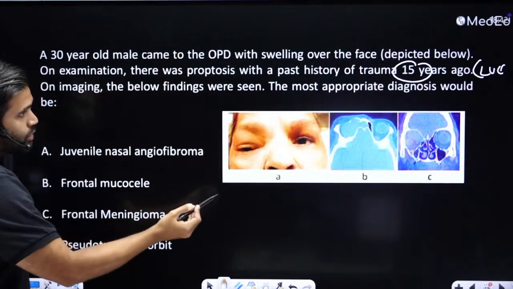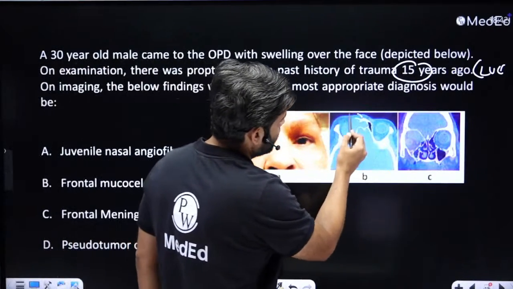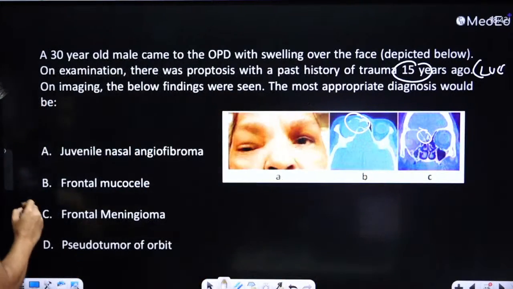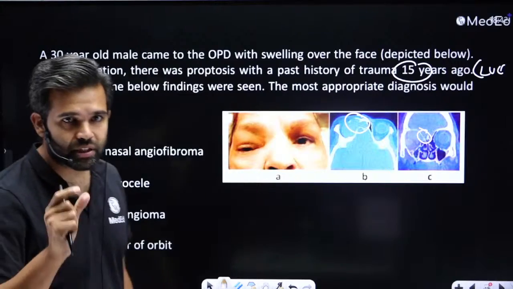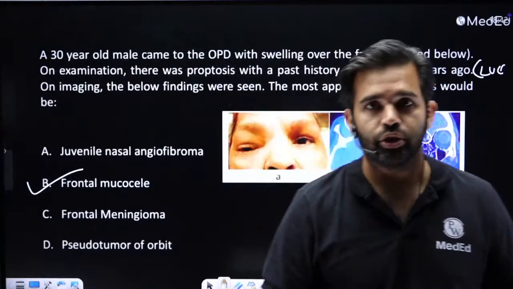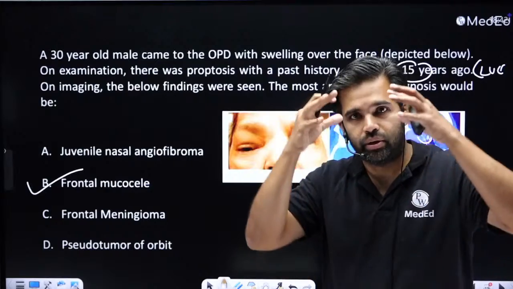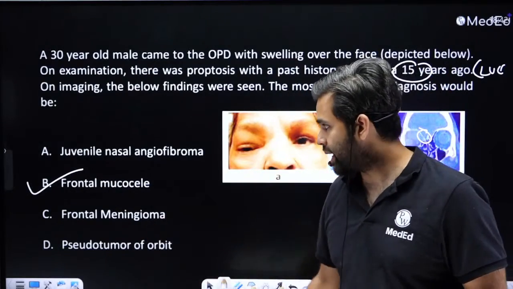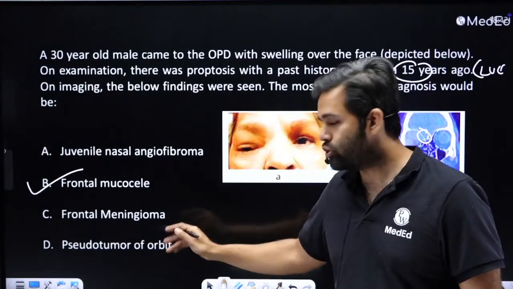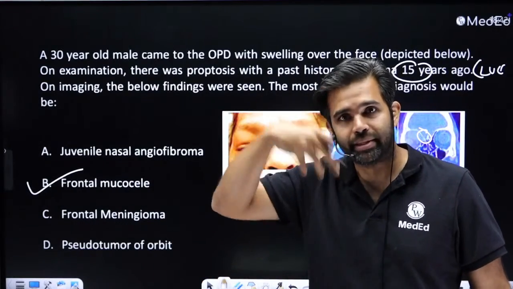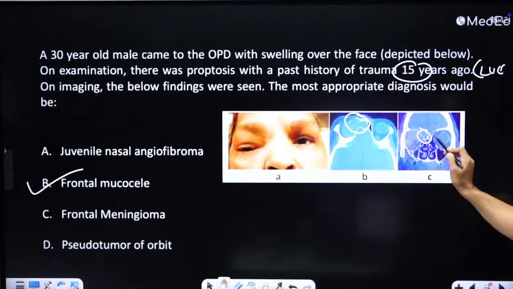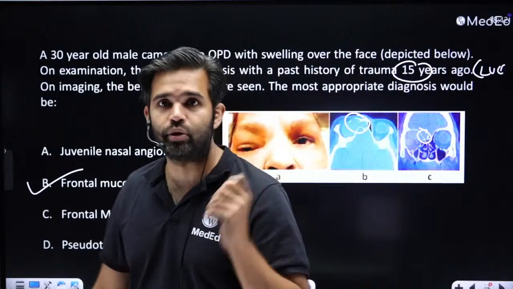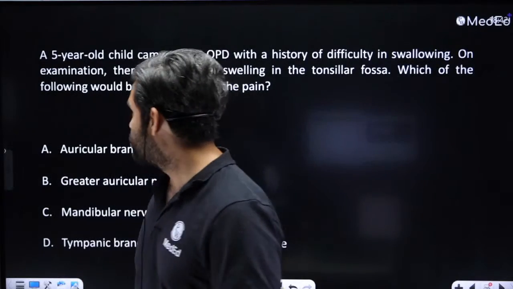And this is the thing that you can see very, very clearly in the frontal area. You don't see any brain tissue there. It is very clearly a frontal mucocele. It is a very slow growing, history of trauma, mucus cyst kind of thing that grows in the frontal area, most common site. So no confusion over here. In meningioma, the brain also has to come inside the frontal area. We do not see that happening. The bony wall is intact. That's why we do the CT scan. Okay, so no confusion there.